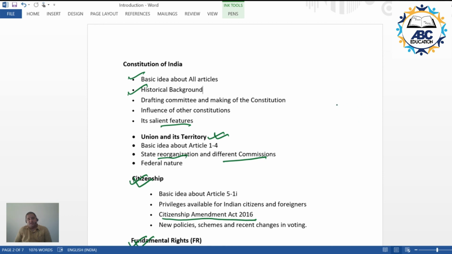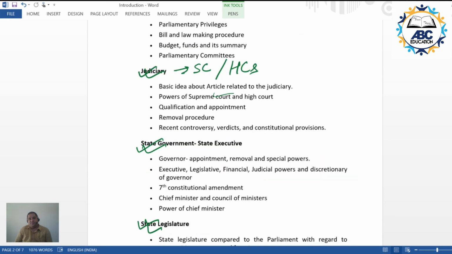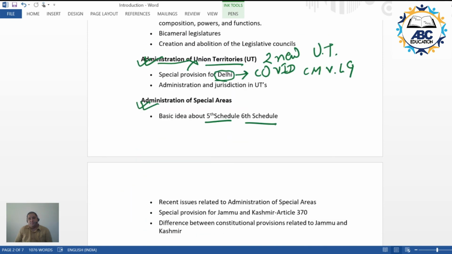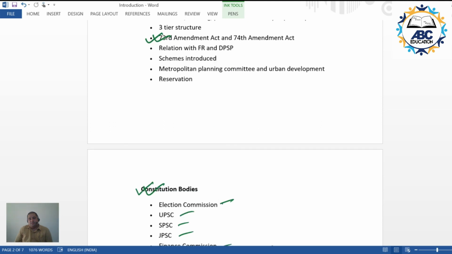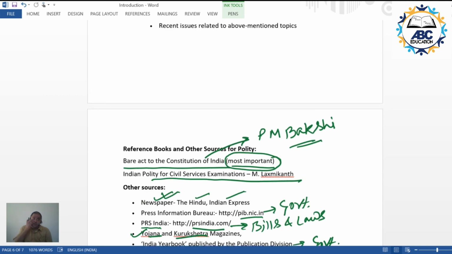So it is in this way that I would be conducting these sessions. Now I'd be concluding this introductory session by saying: please try to stick to fewer sources.